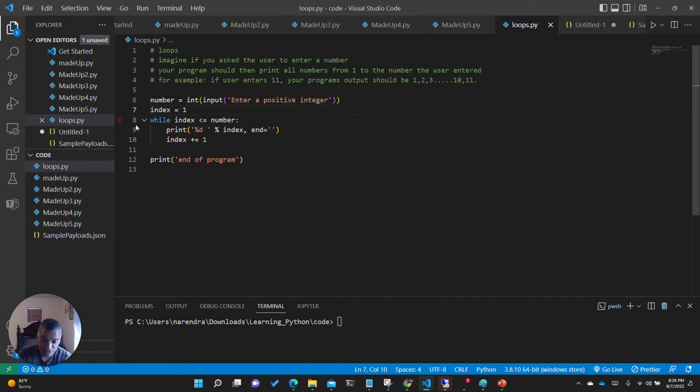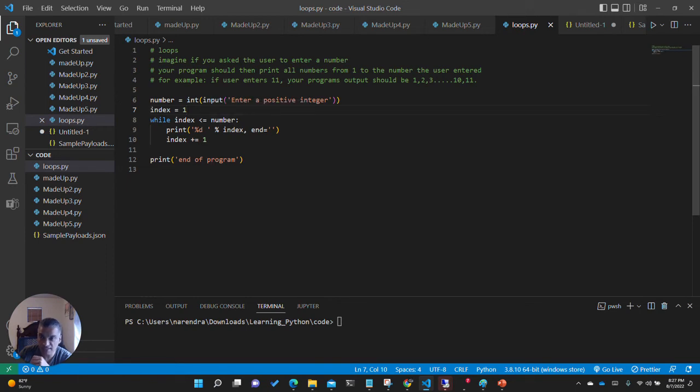So like I said, you could just write print 1, print 2, print 3, print 4, print 5, all the way to print 11, and be done with it. But then you'll be repeating yourself a million times, which we do not want. So we want to use the while loop. Here I'm creating a variable called index, and I'm assigning it a value of 1. Then I use the while loop. This is what we were talking about. While condition. What is the condition? Is index less than or equal to number?